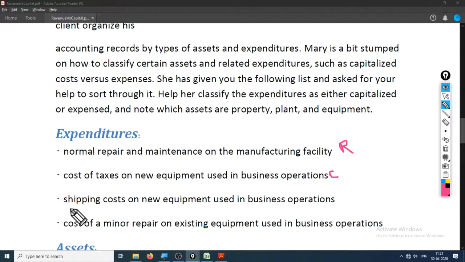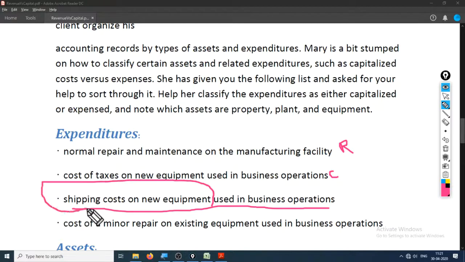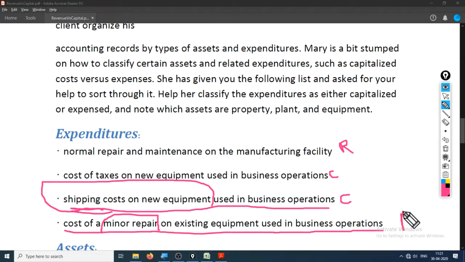Shipping cost on new equipment used in business operation. Okay, so shipping cost is essential to make it fit to use, otherwise we won't be able to get the delivery of the machine, hence it is a capital expenditure. Cost of minor repair on existing equipment used in business operation, minor repair, it is a revenue expenditure.